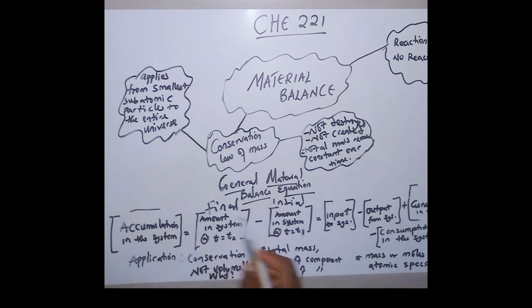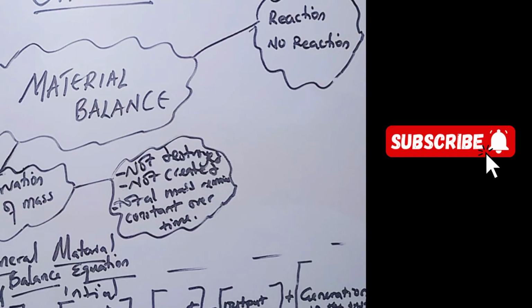So this is the general material balance equation. This is the equation you'll be using when solving multiple problems that have to do with material balance. Material balance can be of two forms: material balance with reaction and material balance with no reaction.